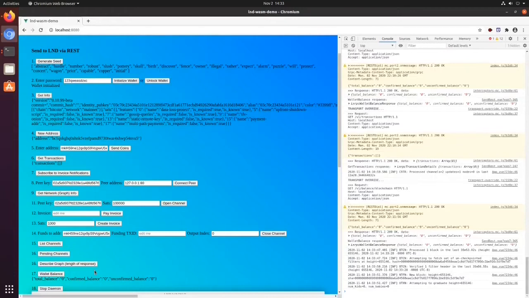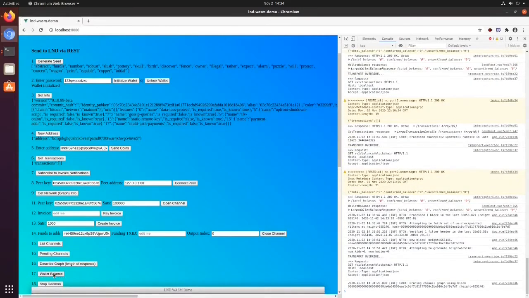And then this is all running in the UI thread, so it blocks the UI when it's busy. So now that we have a block, we can check the wallet balance, but it's not fully done processing that block. So as you can see, we push the wallet balance button, and there's a little bit of a delay while LND is busy before it gives up control to the UI thread.